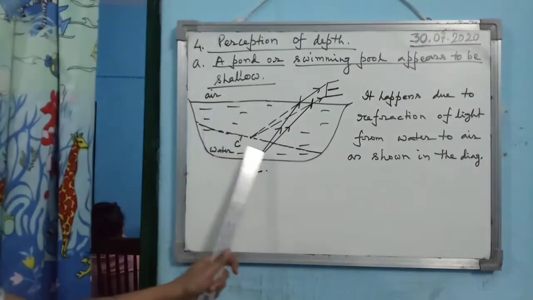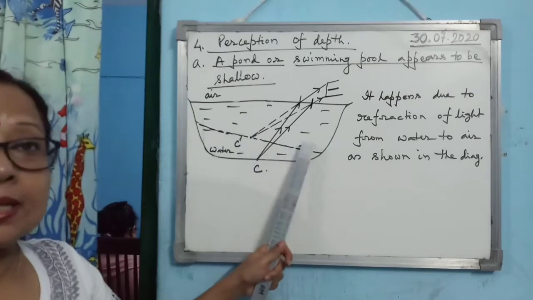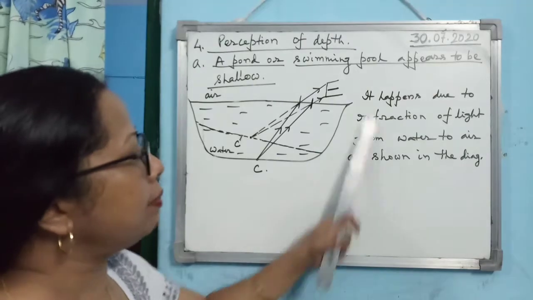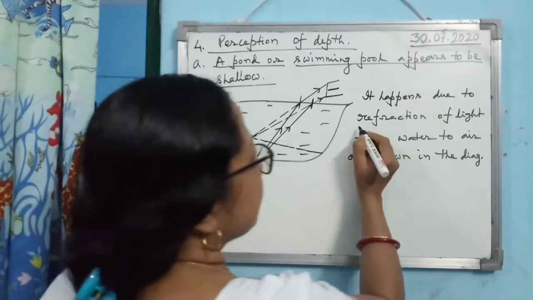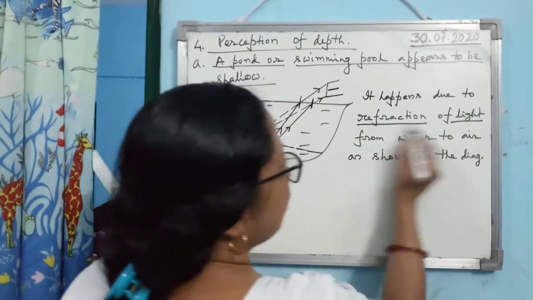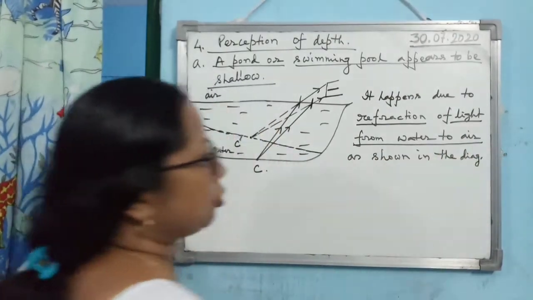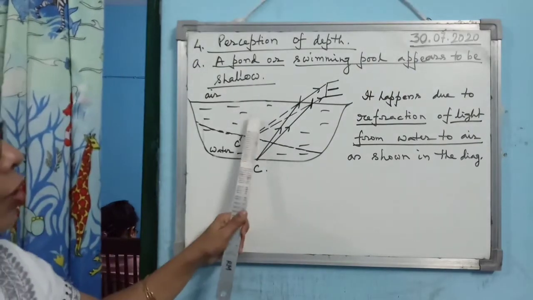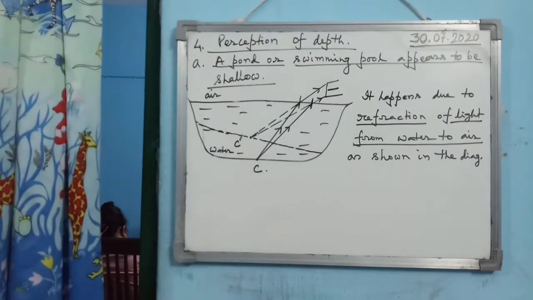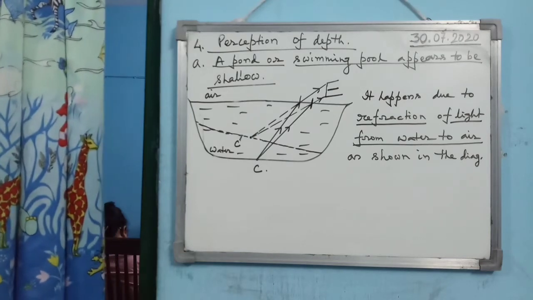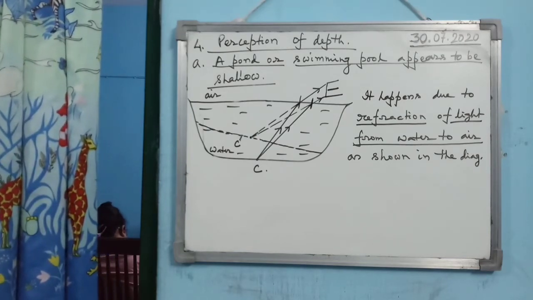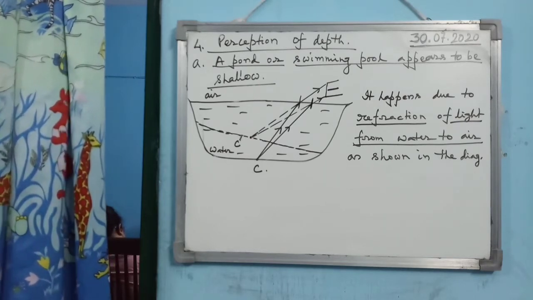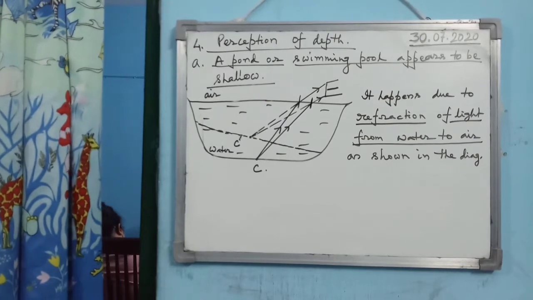Alright, when you are showing everything, it depends: if you cannot draw a correct diagram, then marks will be deducted. But if you draw a correct diagram and if you write down the cause like this and highlight the keywords, refraction of light from water to air, then we will get the full marks. So this is the cause why a pond or swimming pool appears to be shallow. Remember, in this light chapter, diagrams are the most important thing. So kindly learn how to draw the correct diagrams.